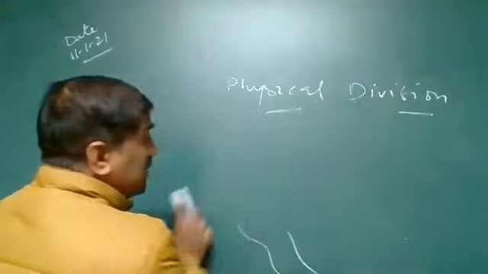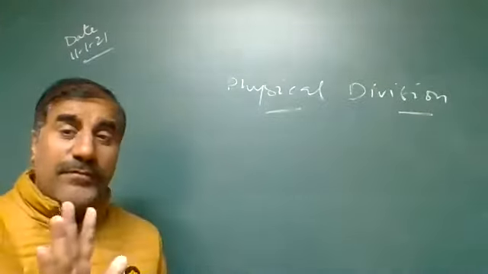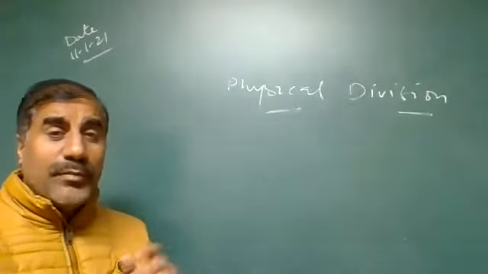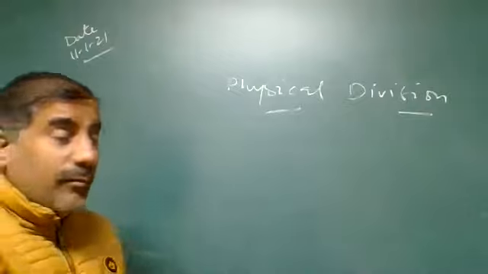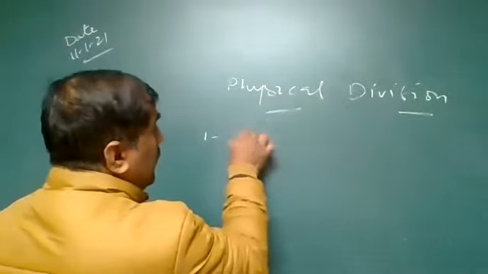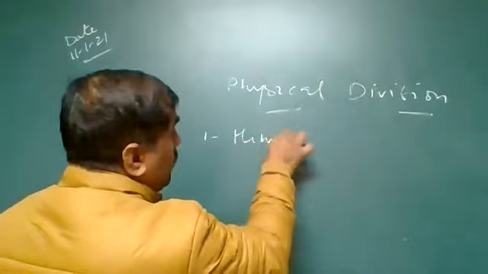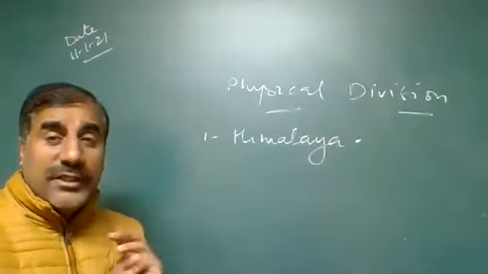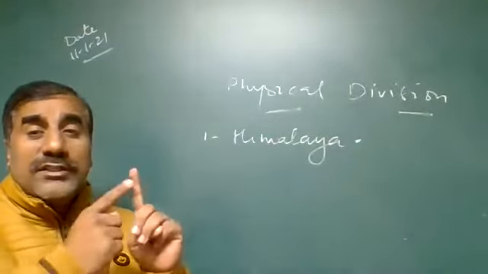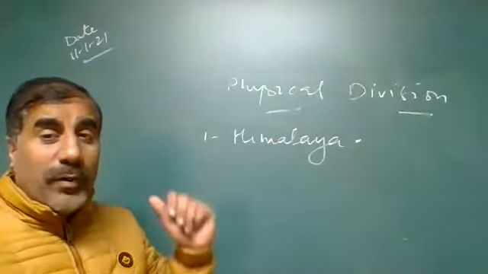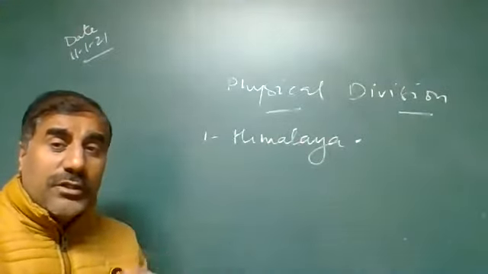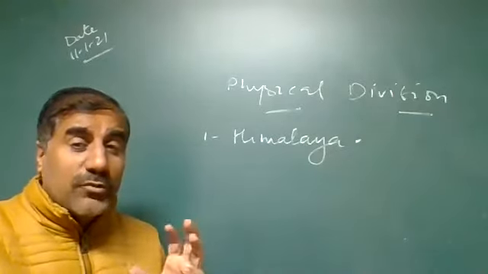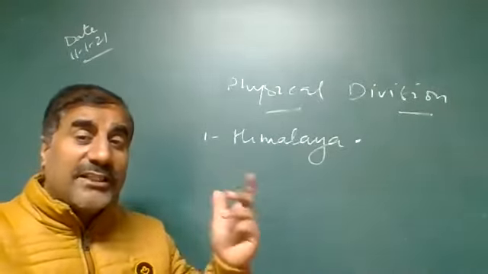India is divided into six different physical divisions. In this chapter, we'll discuss the six major physical divisions of India. First, India is divided into the Himalaya. Himalaya is divided into three categories. We'll discuss the Great Himalaya, which extends at the top part, at the high latitudes. Most of the time it is covered by glacier or ice. It is very cold, with minus temperatures, and holds the highest peaks in that area.